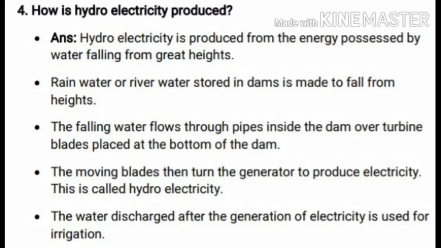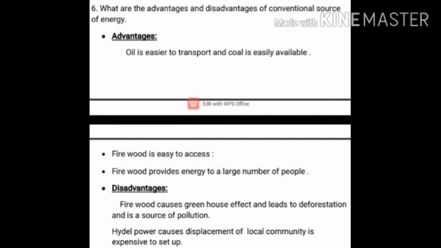Okay, children, I'll move on to the next question. What are the advantages and disadvantages of conventional sources of energy? Tell me, children. What are the advantages? First, I'll tell the general advantages. Power resources like hydel power are eco-friendly and cheap, isn't it, children?